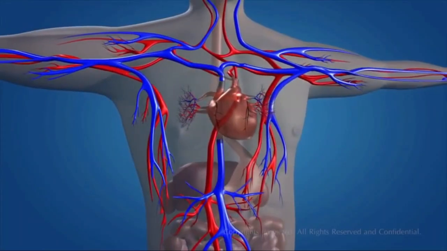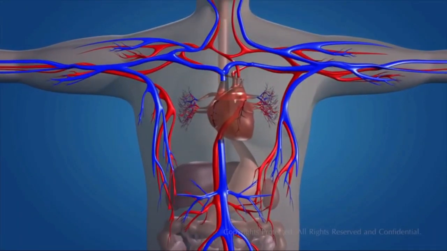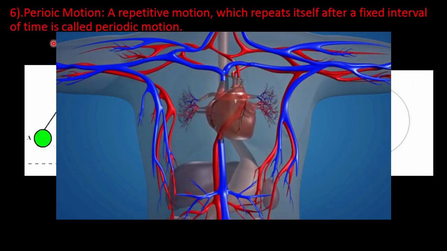Let us understand this topic through a video. In this video, you can see a heartbeat which repeats itself after fixed intervals of time. So, it shows periodic motion.